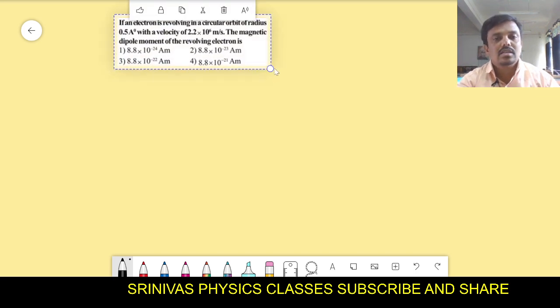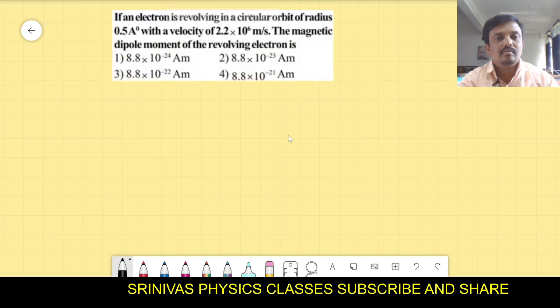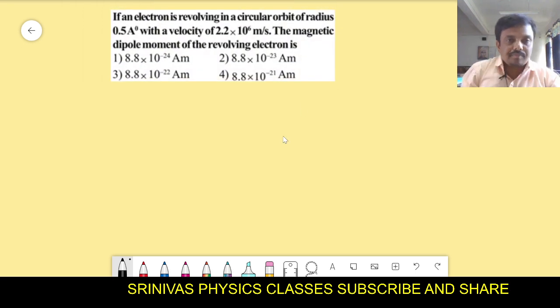This is our seventh problem. What is this? The seventh problem is that an electron is revolving in a circular orbit of radius 0.5 angstrom with velocity 2.2 into 10 to the power of 6 meter per second. The magnetic dipole moment of revolving electron.